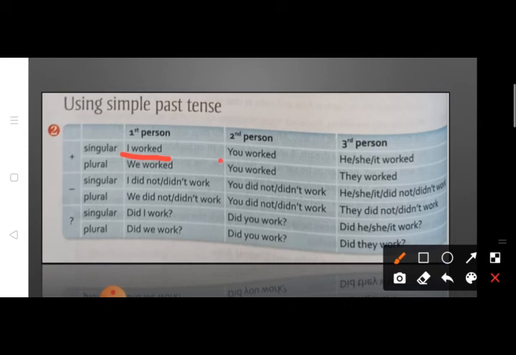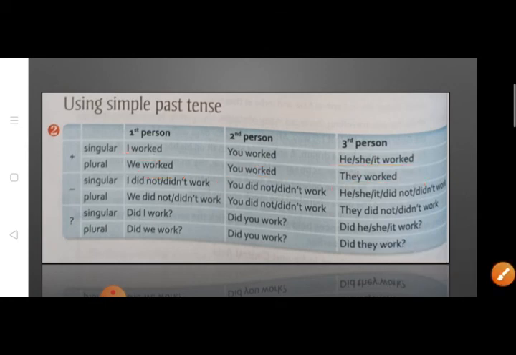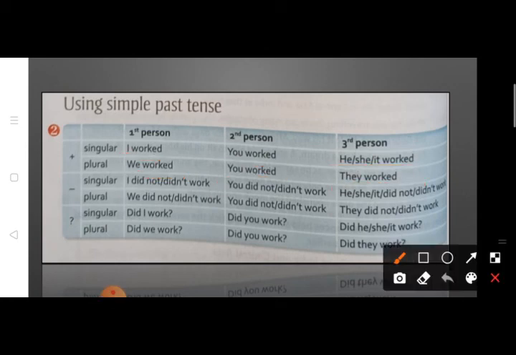In the same way, you worked and he, she, it worked. And when we are making plural form, when we are using it for the plural form and making a positive sentence, for the first person we will write we worked, second person you worked, and third person they worked. Now let's see the negative sentences. For negative sentence, when we are making the sentence in singular form, we are going to write I did not work or I didn't work.